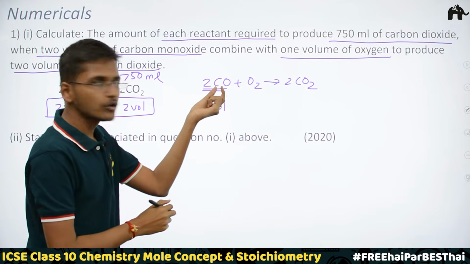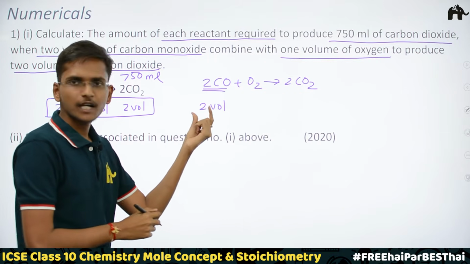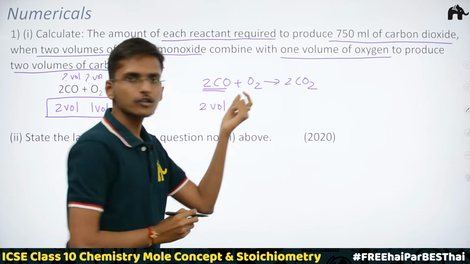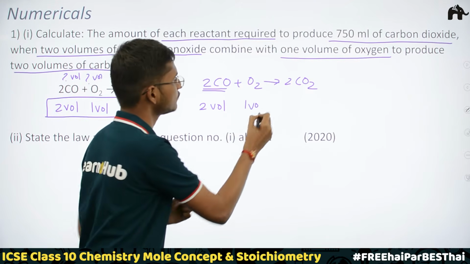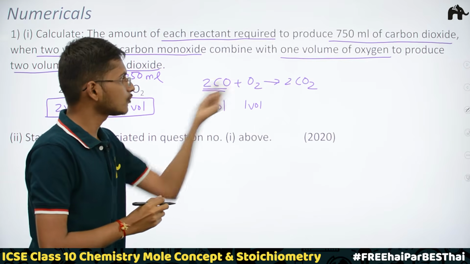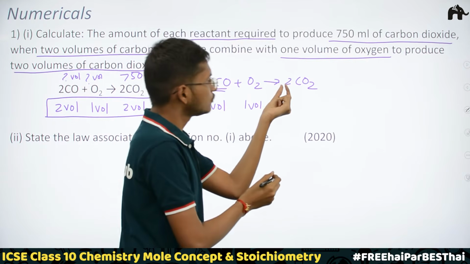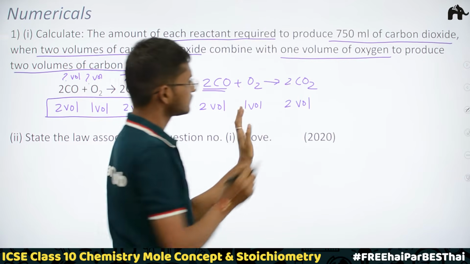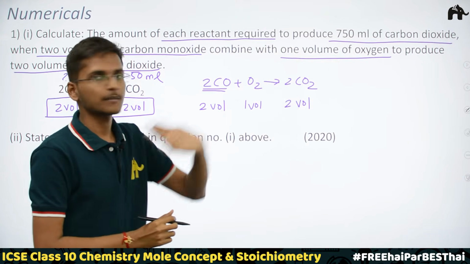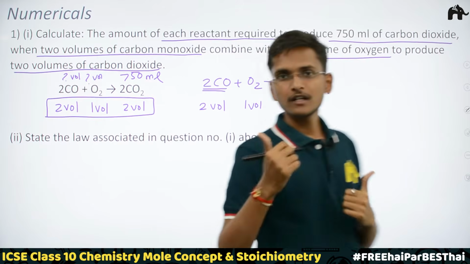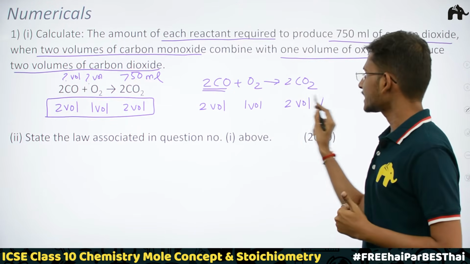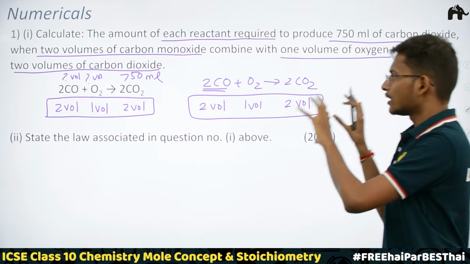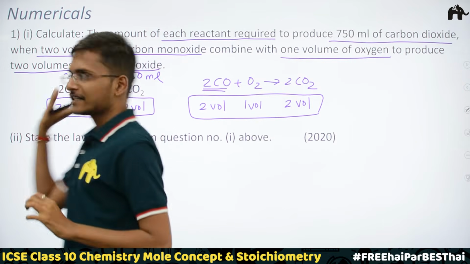See, here are 2 molecules of carbon monoxide. So I am writing 2 volumes of carbon monoxide is reacting with 1 molecule of oxygen, so 1 volume of oxygen. And since here 2 molecules of carbon dioxide are there, it is giving us 2 volumes of carbon dioxide. Now just check it once with the given information. Is it exactly the same? Yes. So in this way, now let's focus on finding the answer here first.